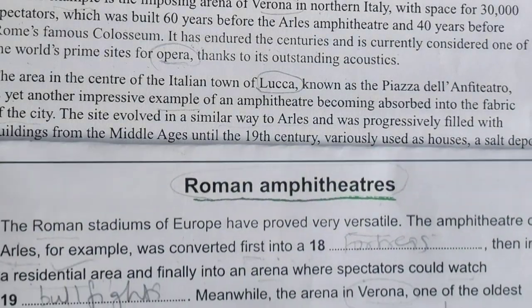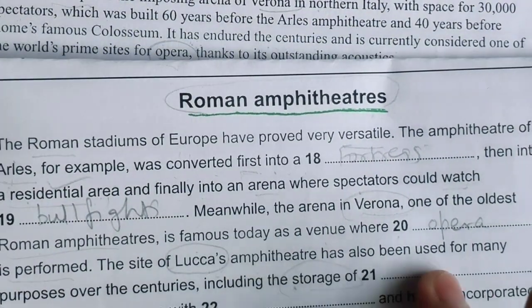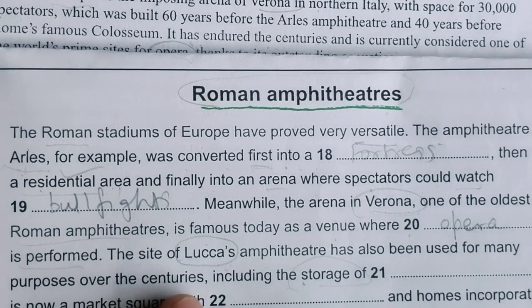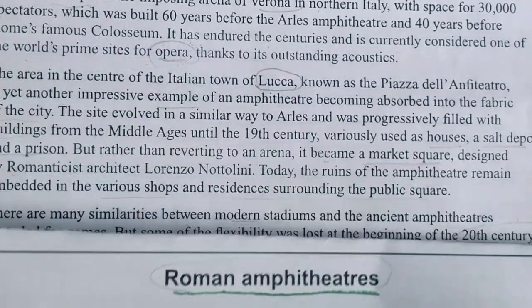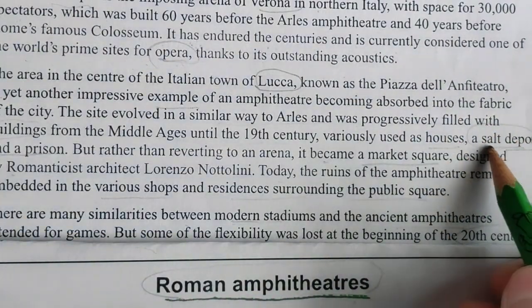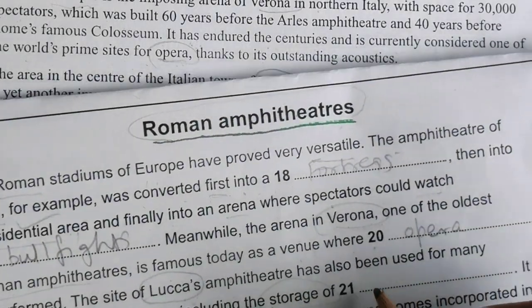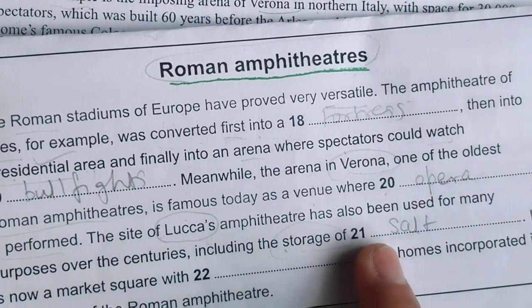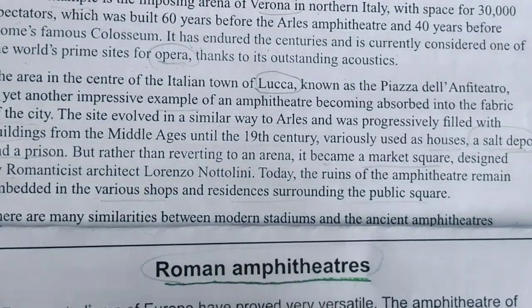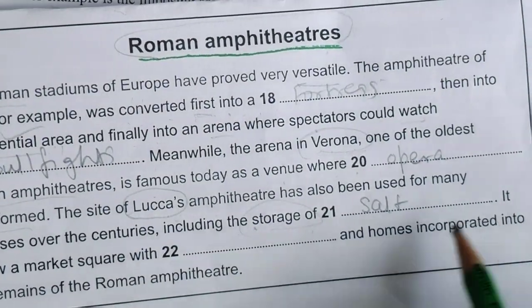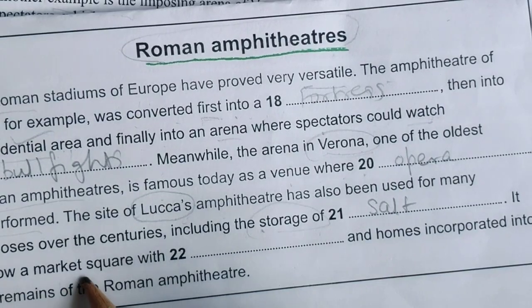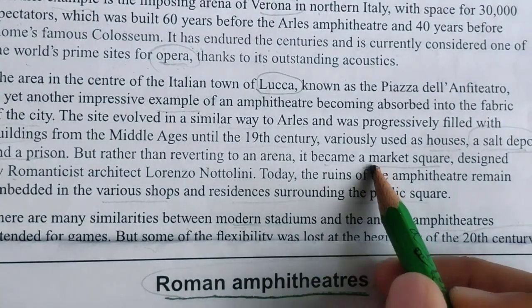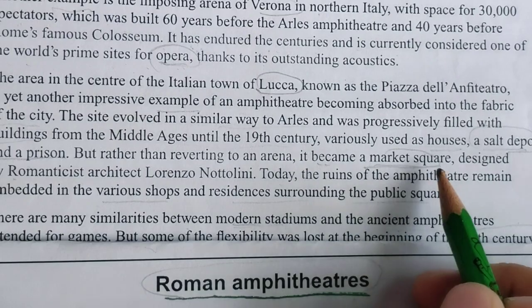Okay, this Lucca amphitheater has been used for many purposes over the centuries, including the storage of. So depot means like a warehouse kind of thing. So I will be writing here salt, for the storage of salt. Okay, and now it is a market square. The word market is also there. Yes, market square. It became a market square.